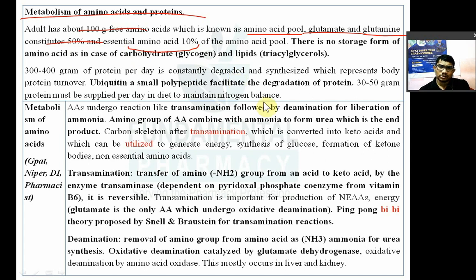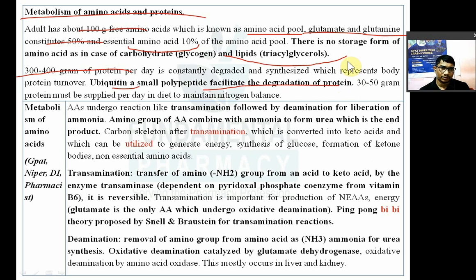There is no storage form of amino acid. In case of carbohydrate you have glycogen, in case of lipids you have triglycerides as the storage form. Now 300 to 400 grams of protein per day is degraded and synthesized, which represents the body's protein turnover. There is one polypeptide known as ubiquitin, which increases the degradation of protein. 30 to 50 grams of protein must be supplemented in the diet per day to maintain the nitrogen balance of the body.